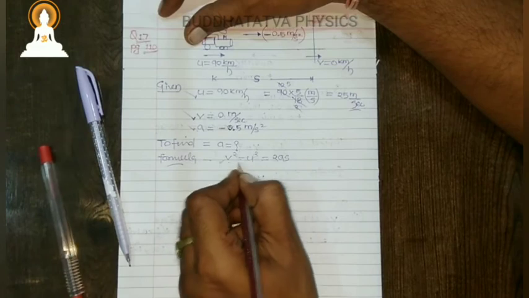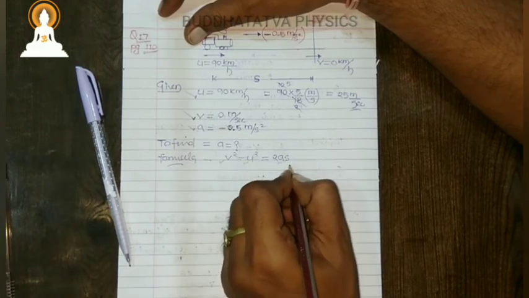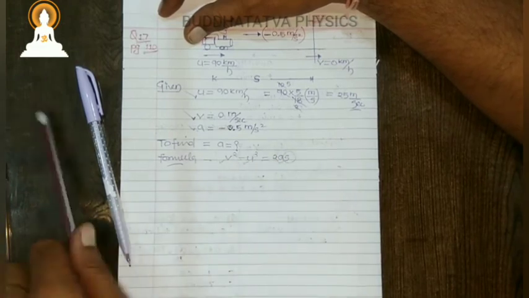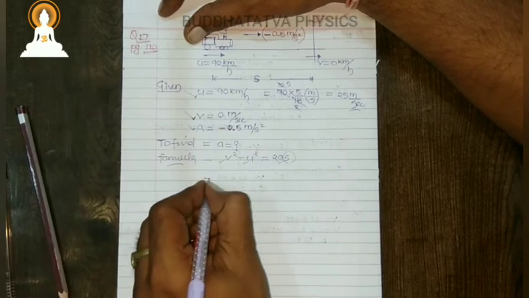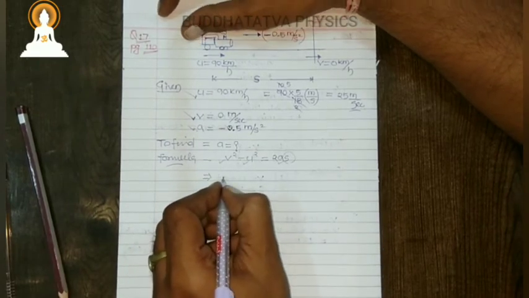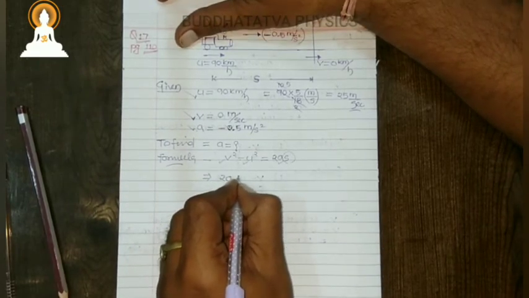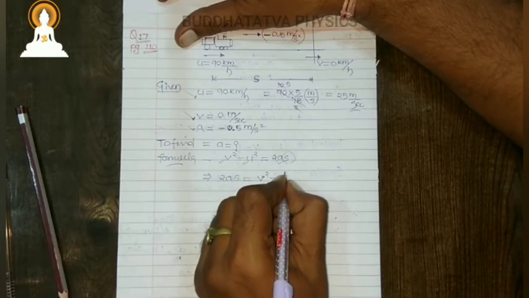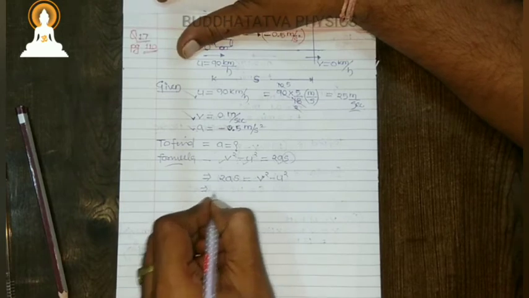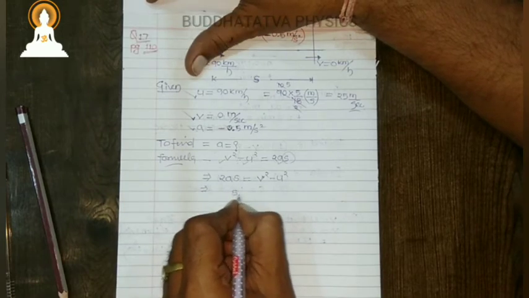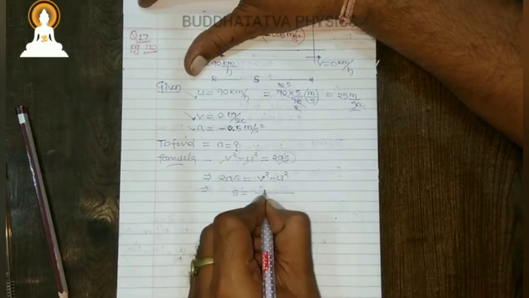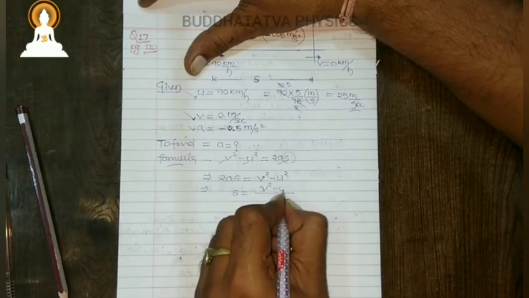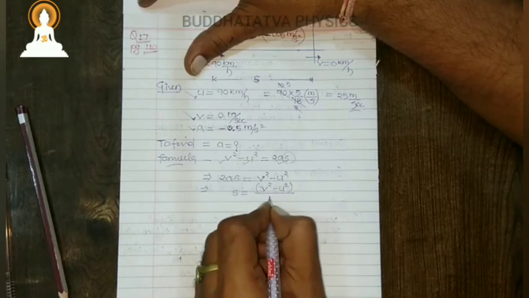We have V, U, A, and we need S, so we may easily find it. So I may write 2AS equals V square minus U square.